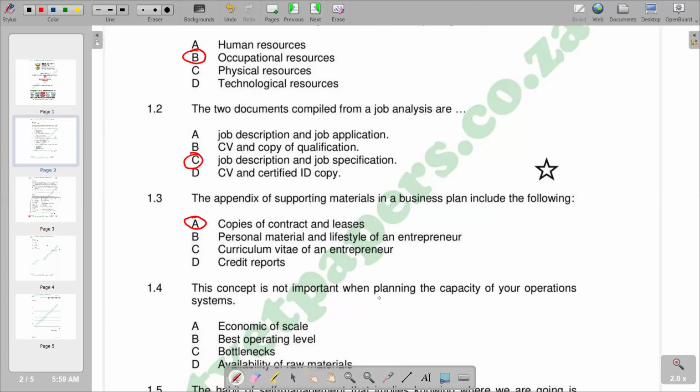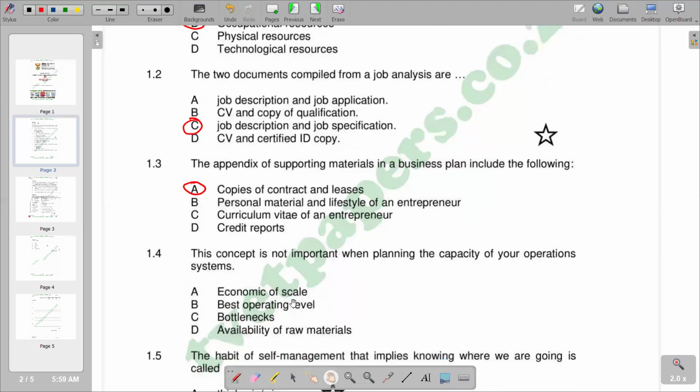This concept is not important when planning the capacity of your operation system. So the capacity basically describes the ability or the capability that the production processes has in producing the level of production that can be produced by the available resources. So basically that's the capacity.